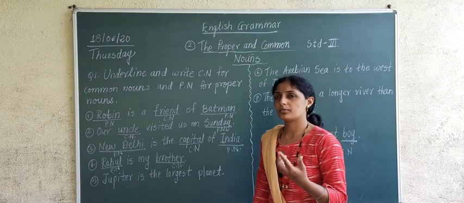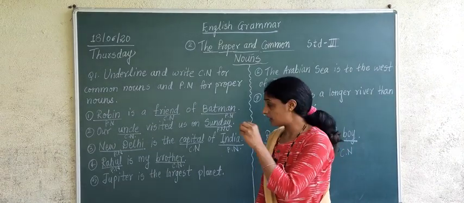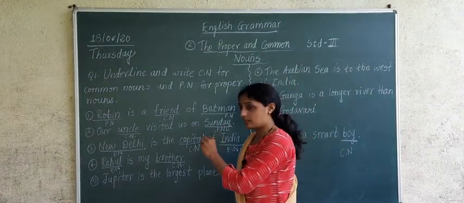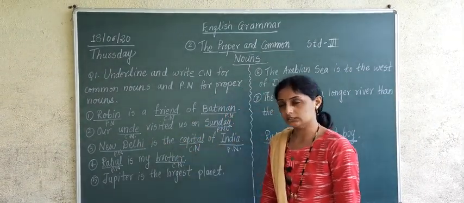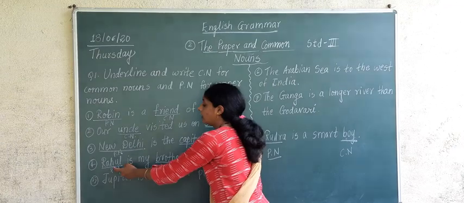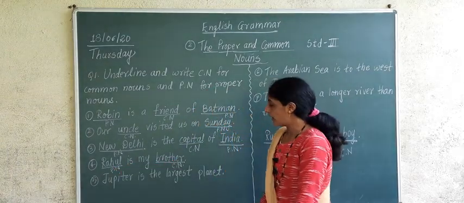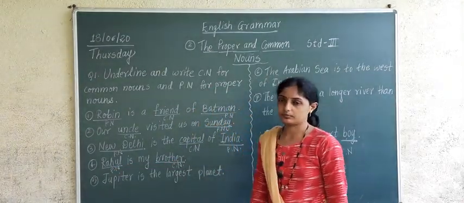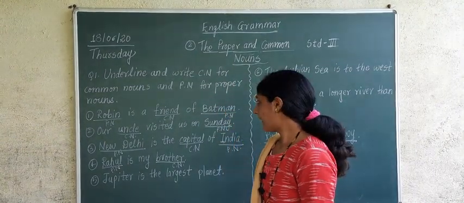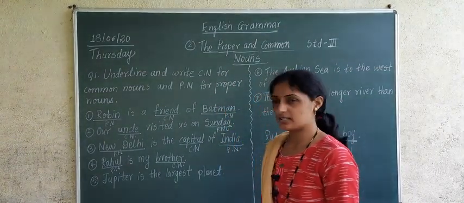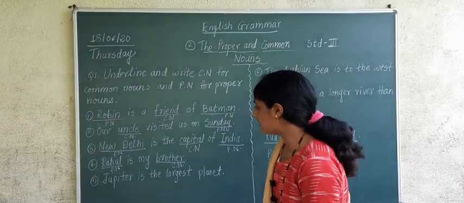Rahul is my brother. Brother stands for what? It stands for name of a person. So Rahul is proper noun and brother is common noun. Okay? Are you understanding or not? I think you are understanding. I have made it quite simple. Yesterday also I told you many examples.